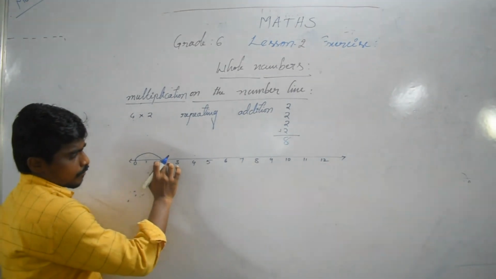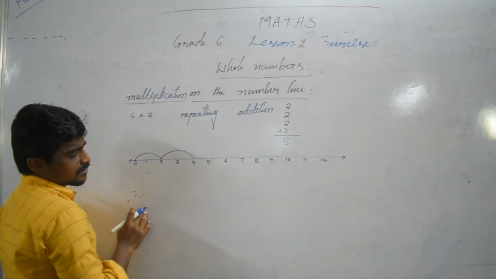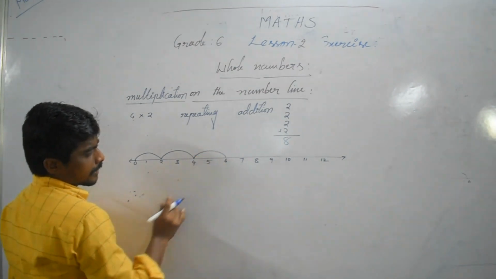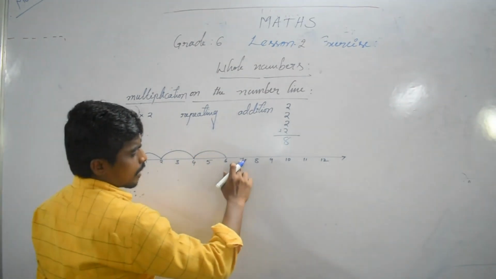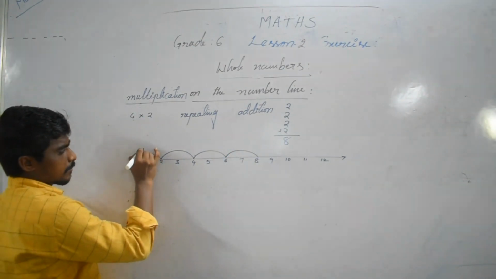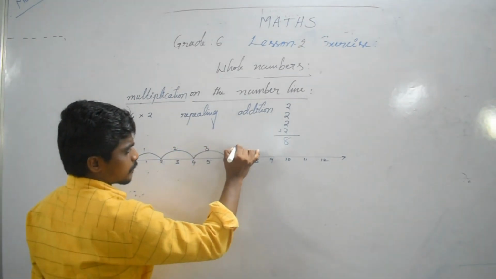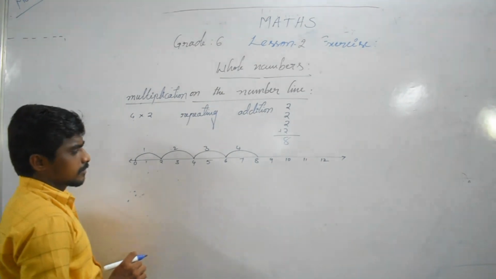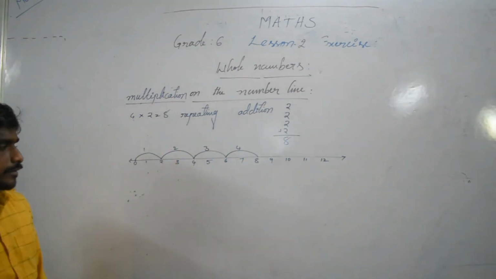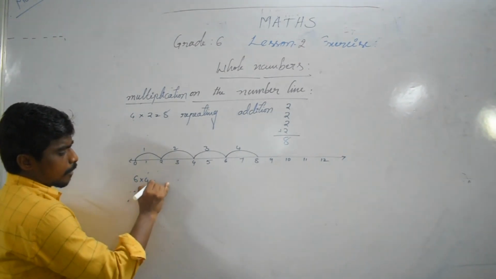Next one. 1, 2. 2 times we have added. 1, 2. 3 times we have added. 1, 2. 4 times we have added. Here 1 time, 2 times, 3 times, 4 times. How much? Finally 8. So 4 2s are 8. Next one. 6 4s are how much?